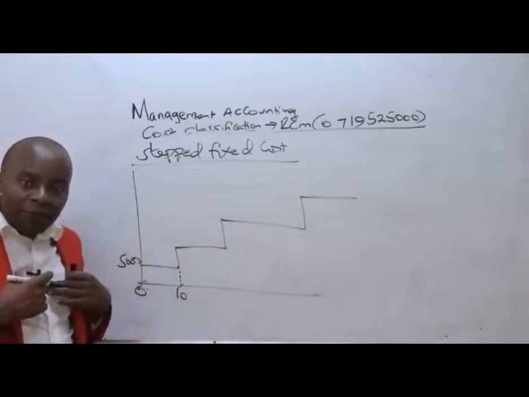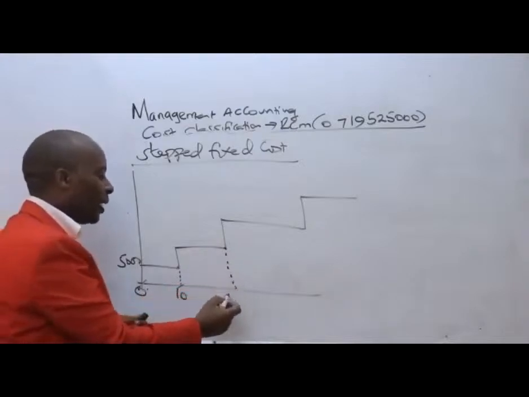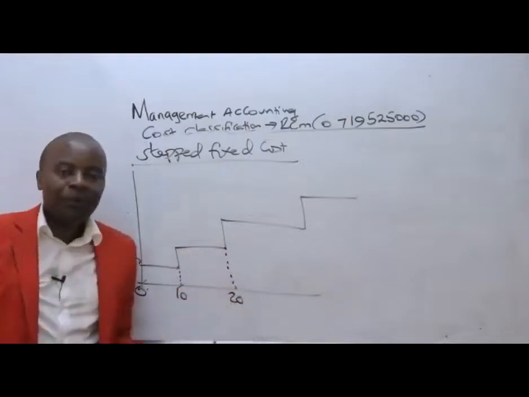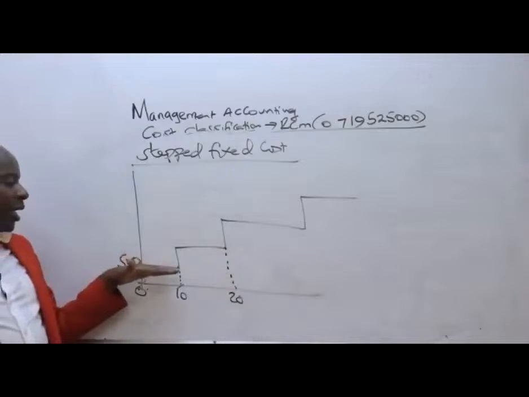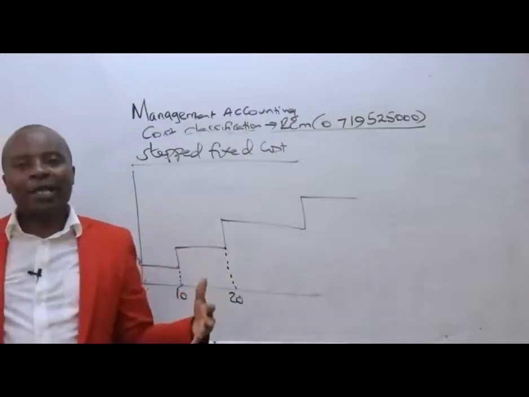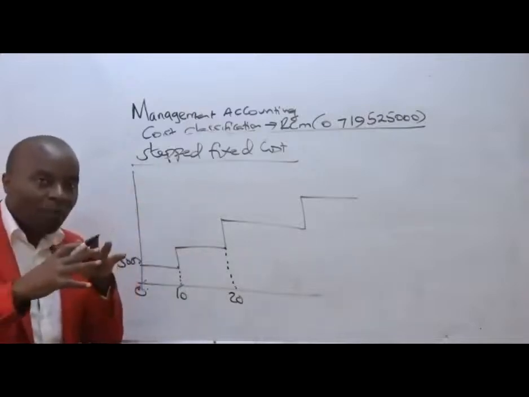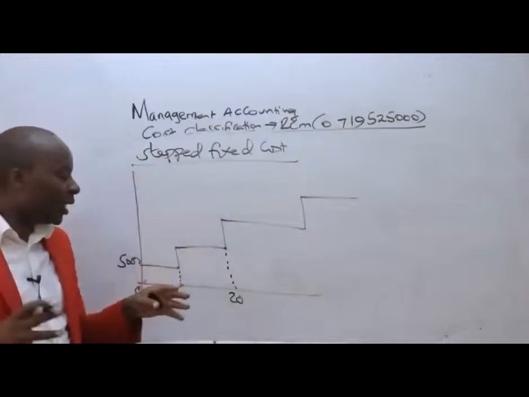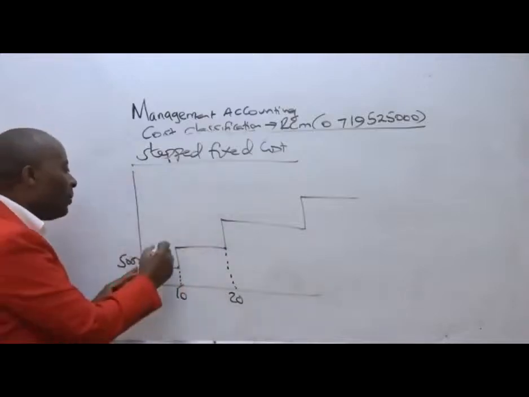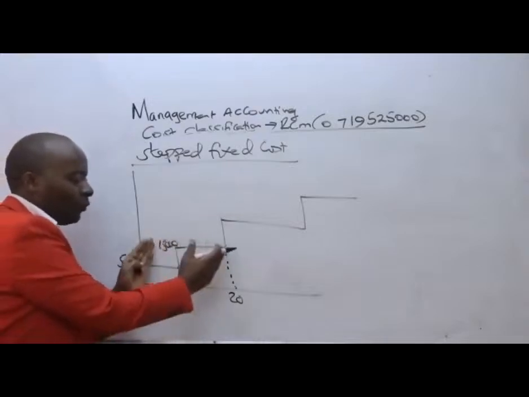But now what if we get more than 10 students? Should we get more than 10 students, ladies and gentlemen, and perhaps go to 20, of course, our rent will have to hike because we will want more space. So perhaps we could move from 5,000, depending on how big this other space we've taken, maybe to 15,000. But again, we are going to remain with this 15,000 for that range.